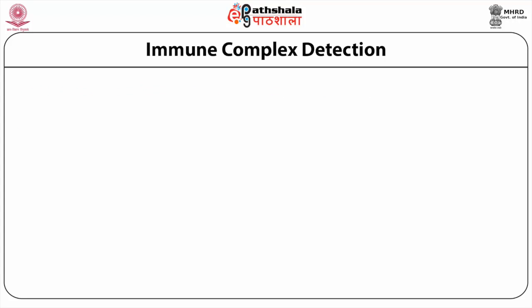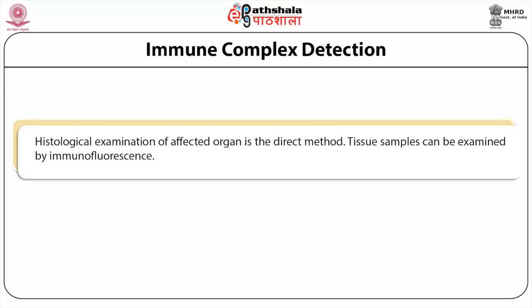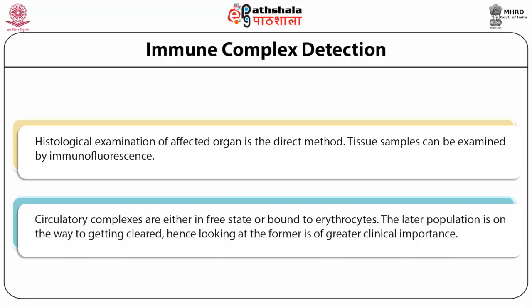For detection of the immune complexes, histological examination of the affected organ is a direct method. Tissue samples can be examined by immunofluorescence. Circulatory complexes are either in free state or bound to erythrocytes. The latter population is on the way to getting cleared, hence looking at the former is of greater clinical importance.